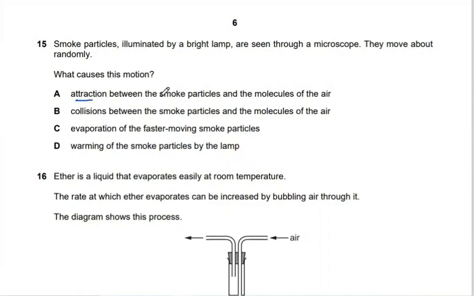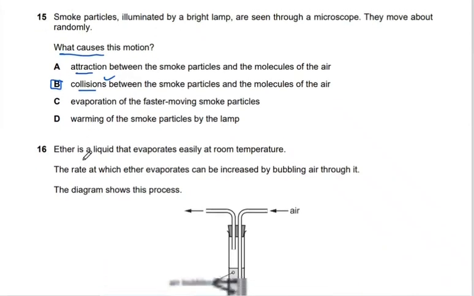Yes, there is attraction force between the particles, but that is not what causes this random motion between it and the air molecules. There are collisions, yes, between the smoke particles and the air molecules, which is our answer, I think. C, evaporation of the fast-moving smoke particles? No. Warming of the smoke particles by the lamp? Yes, it's a correct statement, but this does not explain the random movement, so the correct answer is B.